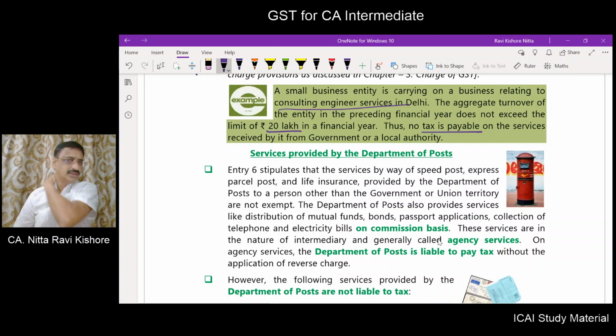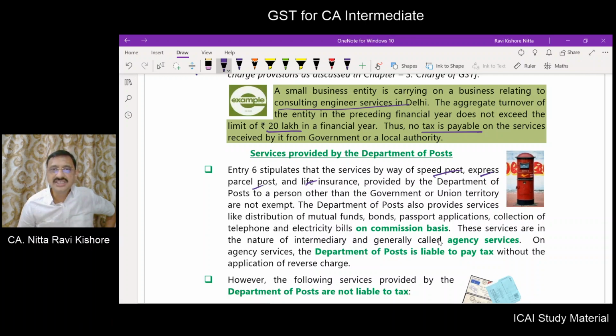Now, coming to services provided by the Department of Posts. Entry number 6. What does it say? Services by way of speed post, express parcel post, life insurance, and agency services provided by the Department of Posts, other than to the government or union territory, are not exempt, they are chargeable.